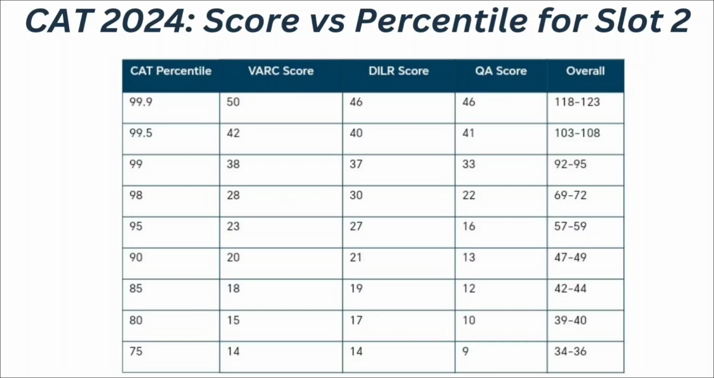If your VARC score is 18, DILR score is 19 and quantitative ability score is 12, means if your overall score ranges between 42 to 44, at that time you can expect your CAT percentile to be 85.